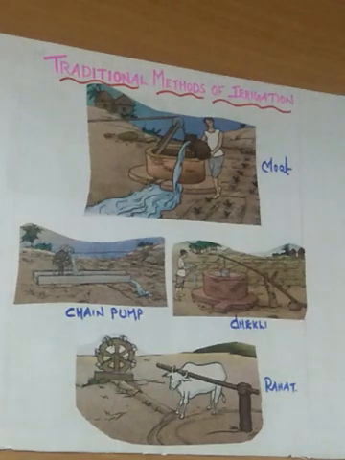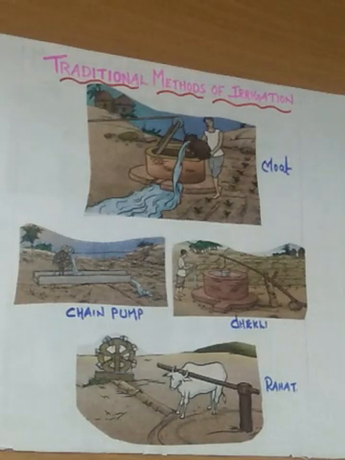Which are the traditional methods of irrigation? Moat, chain pump, dekli, rahat. Here humans and animals are used as labor. So the traditional method is cheap but less efficient.